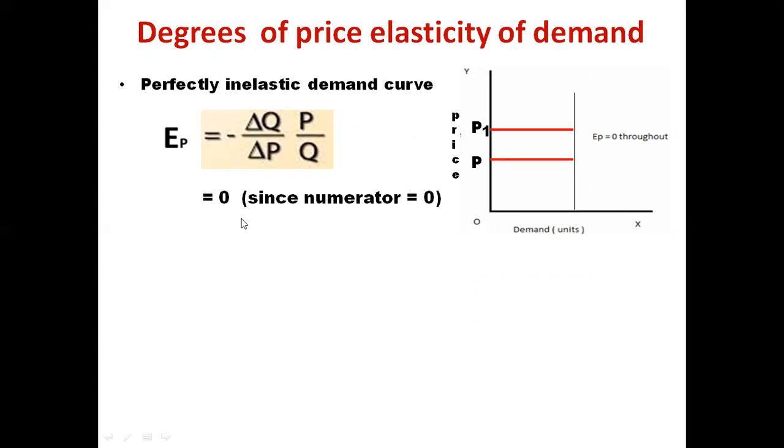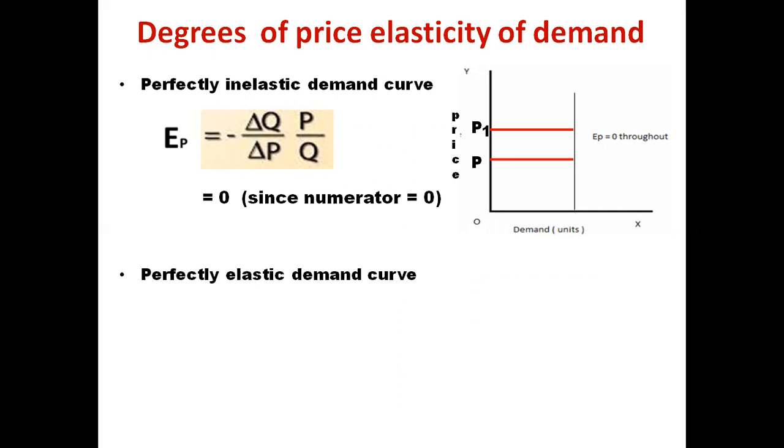I will tell you why. Because this is the formula, as we know. So del Q is 0 because quantity demanded does not change. So if del Q is 0, that is, the numerator is 0, then 0 by something is 0. That's why the elasticity of demand is 0 here. That is the perfectly inelastic demand curve.